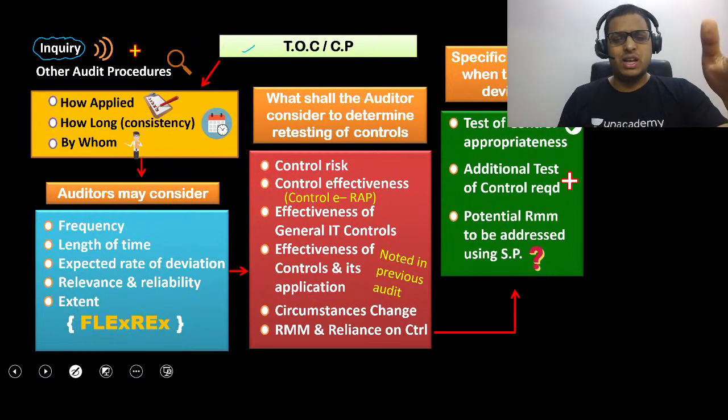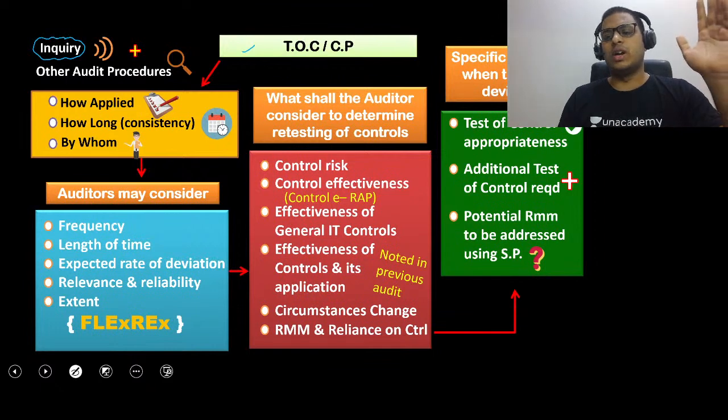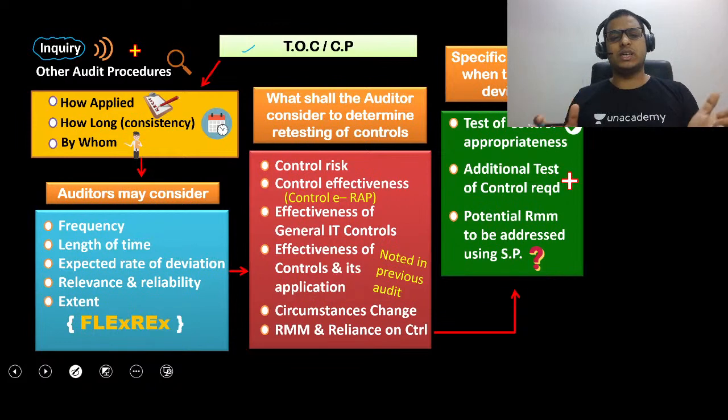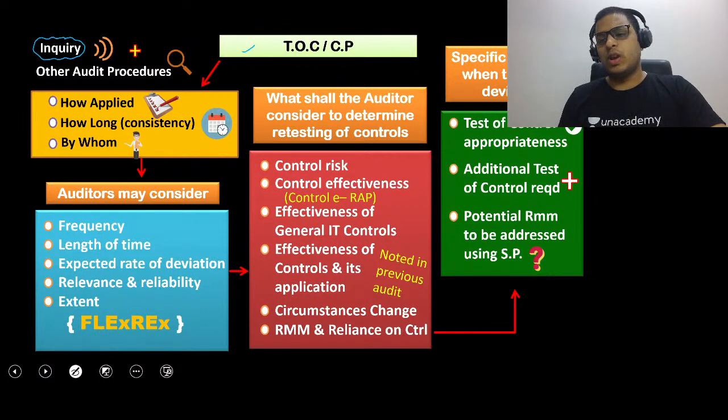Similarly, when the auditor does the test of controls, what is the first thing the auditor does? The auditor first will do inquiry. He will ask the people in the organization whether controls are kept properly or not. What kind of controls have been kept? All these things they will say. Okay. That is in relation to inquiry.